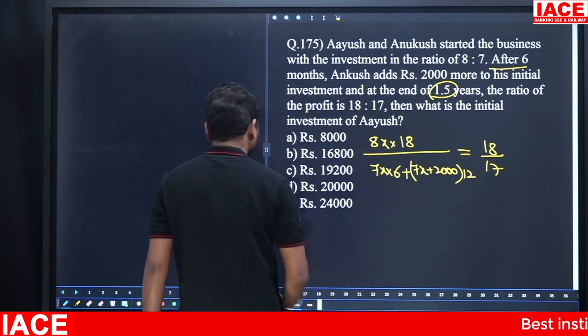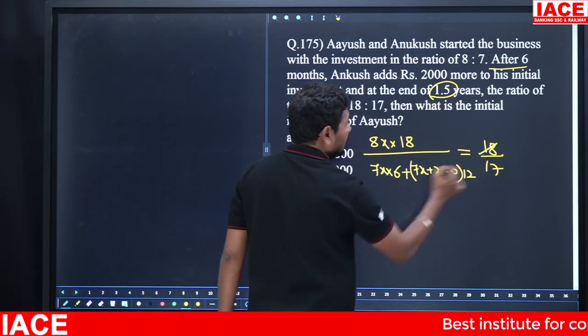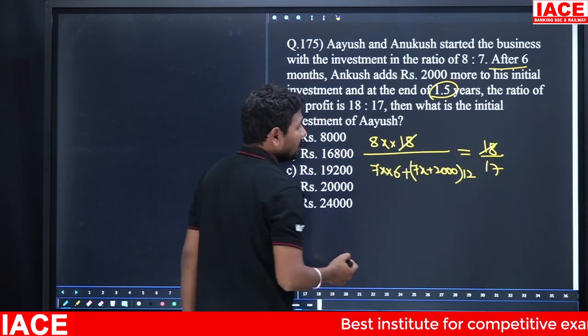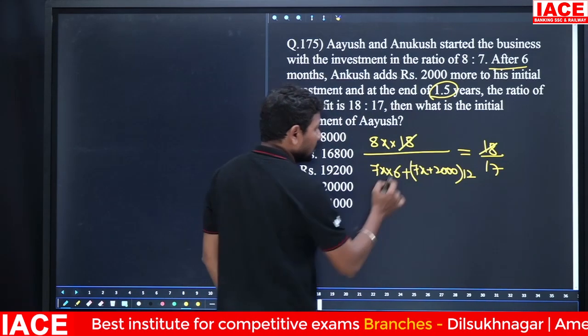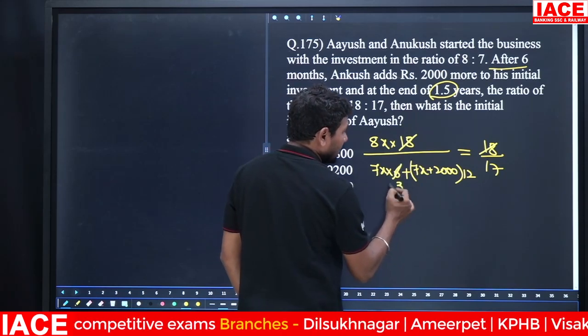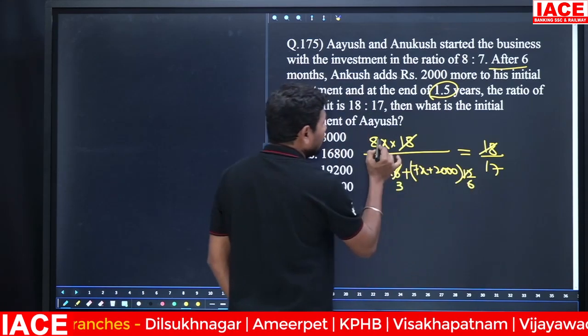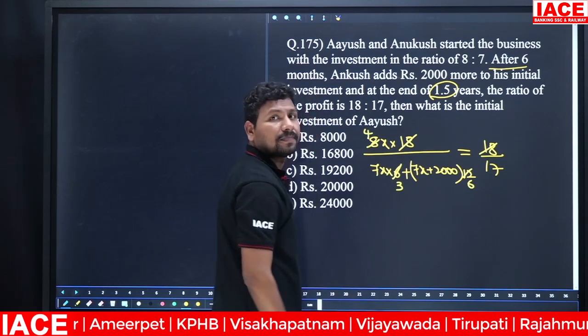Then we'll simplify to get the x value here. Then 18 will be cancelled. Okay, then cross multiply. Before cross multiplying, you can cancel also. 2 3s are 6, 2 6s are 12, and 2 4s are 8.